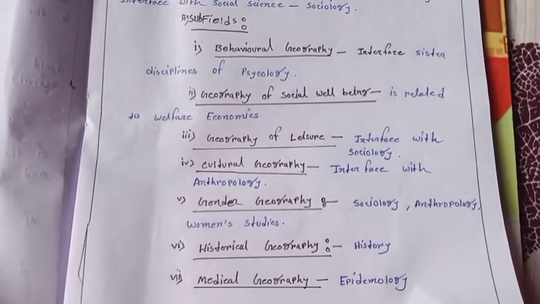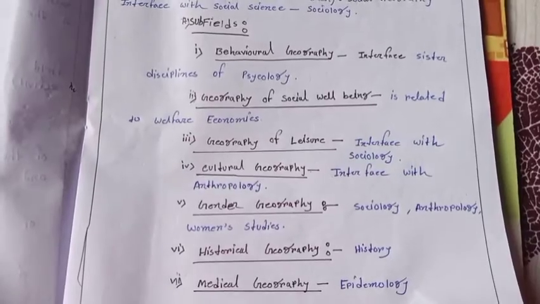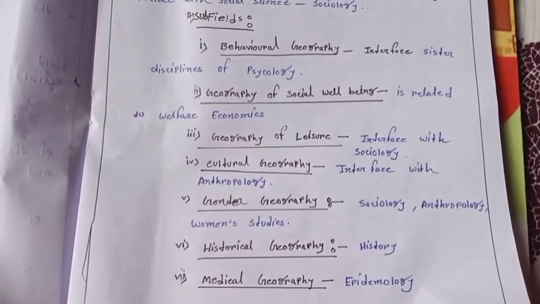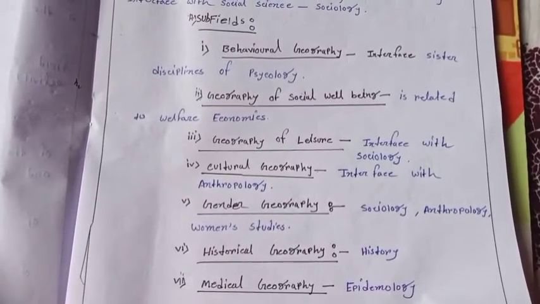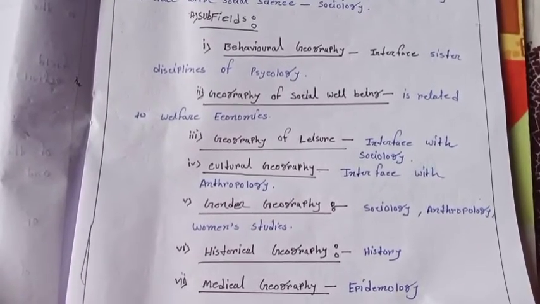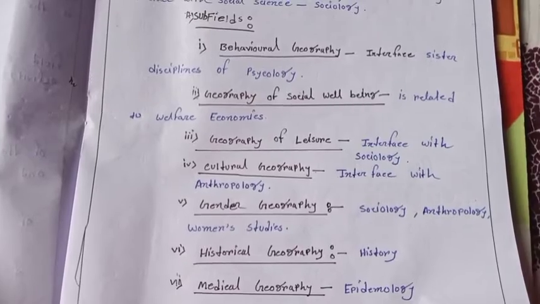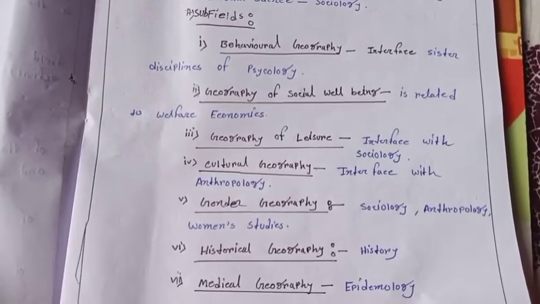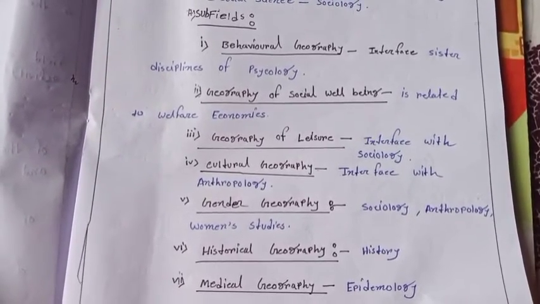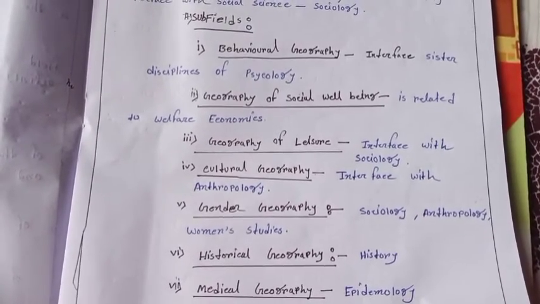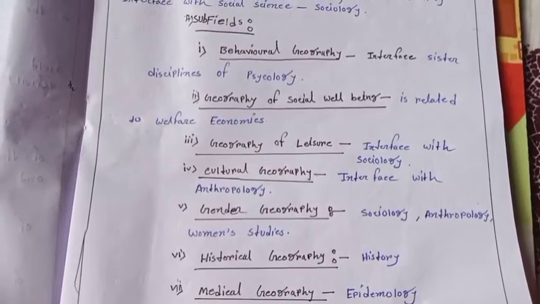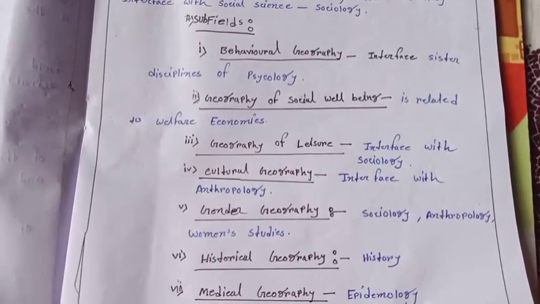Behavioral geography interfaces with the sister discipline of psychology. Geography of social well-being is related to welfare economics. Geography of leisure interfaces with sociology. Cultural geography interfaces with anthropology.